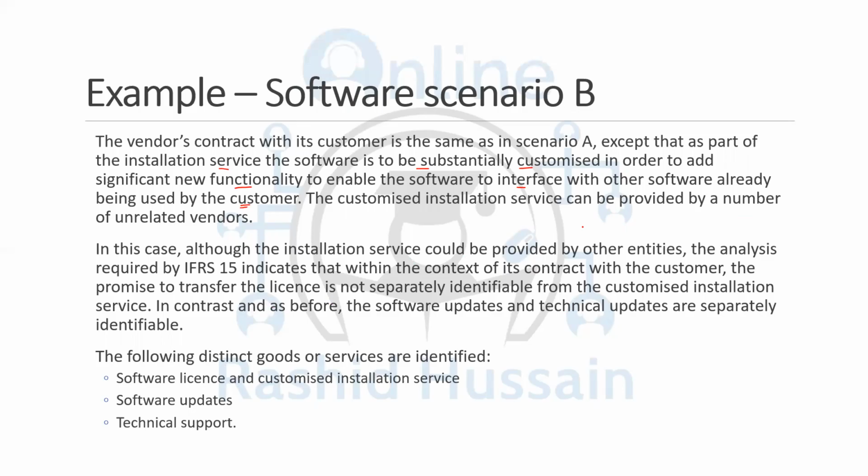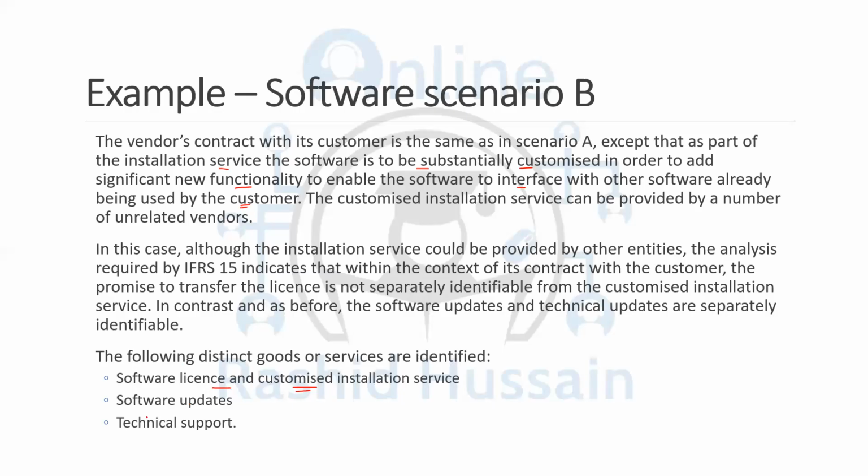The customized installation service can be provided by a number of unrelated vendors, but usually when you're buying a software and you need the customization and integration and syncing, the same vendor is going to install it for you. So that means the software license, the software and the installation is now a single performance obligation, because you're going to get it together. You are not going to get the software alone because you need the customization.